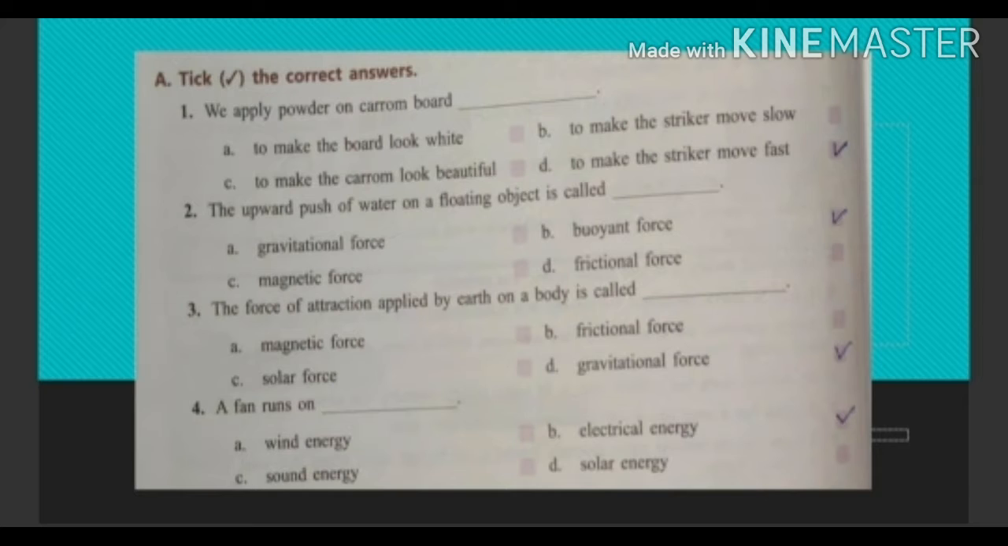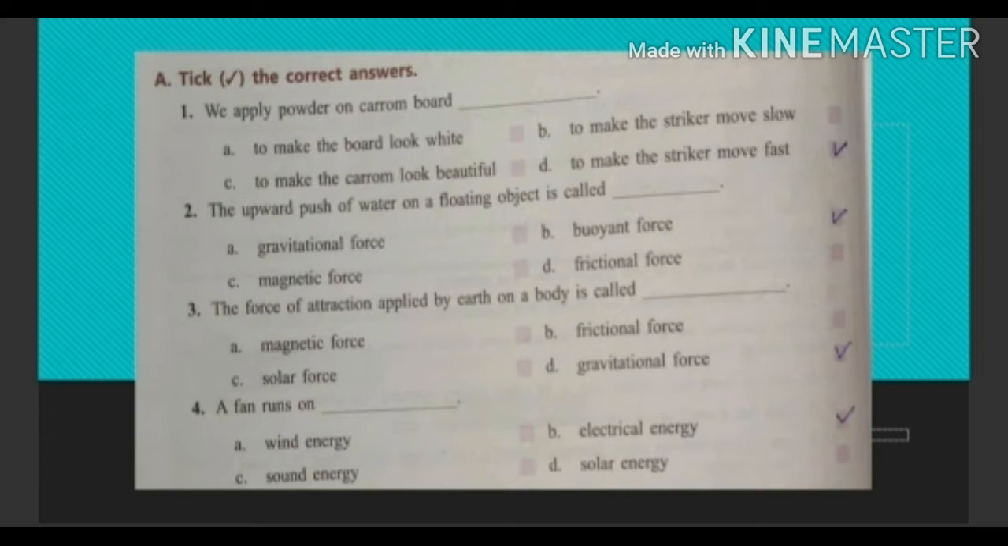Question 2. The upward push of water on a floating object is called dash. Options are gravitational force, buoyant force, magnetic force, frictional force. Its answer is buoyant force. Question 3. The force of attraction applied by Earth on a body is called dash. Options are magnetic force, frictional force, solar force, gravitational force. Its answer is gravitational force.